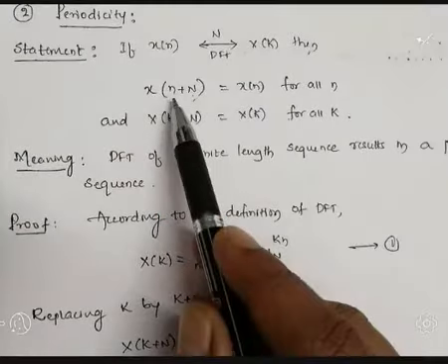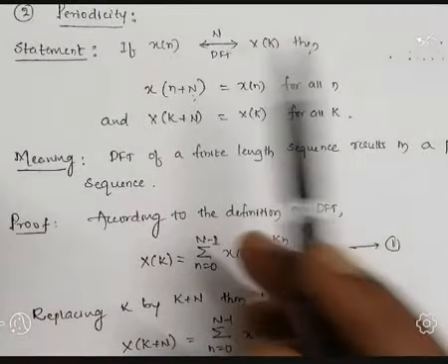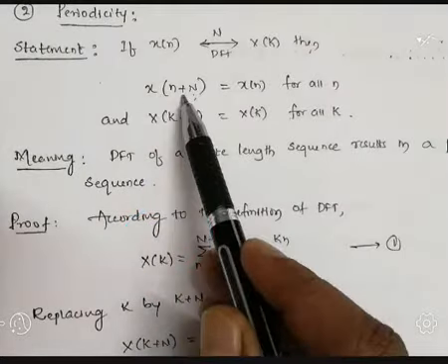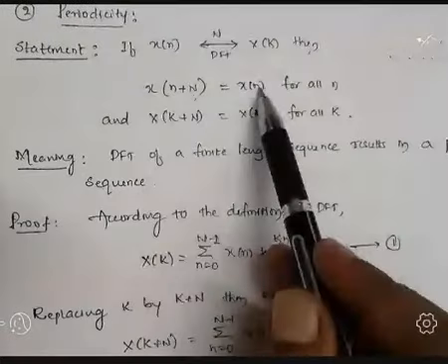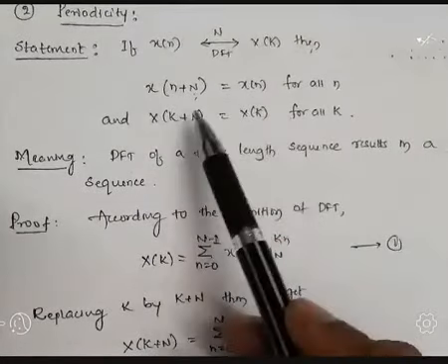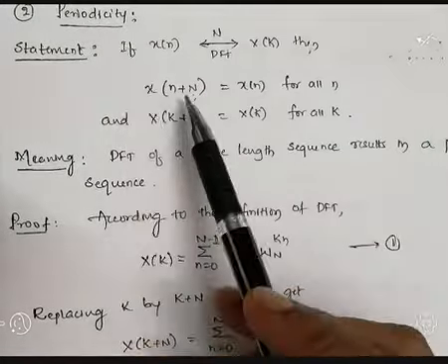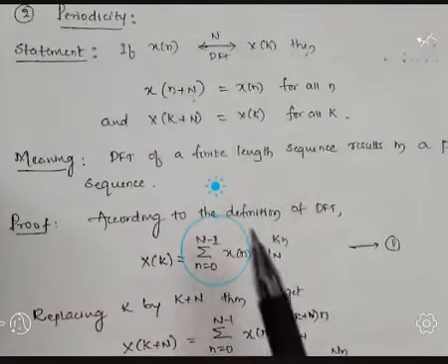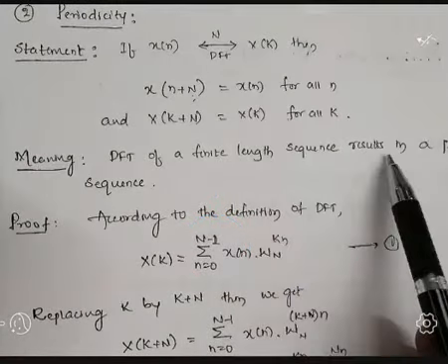So the statement of periodicity we indicated as: if the sequence x of n is periodic, it has to repeat itself after a certain amount of time. That is x of n plus N equal to x of n. If it is so, for this sequence, if you calculate the DFT, then what will be the DFT? X of k plus N is equal to x of k. Periodicity property holds good for the discrete time sequence as well as for the DFT. That one we have to prove. The DFT of a finite length sequence results in a periodic sequence.